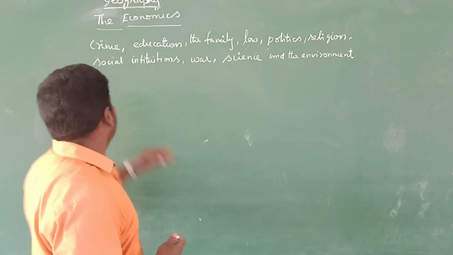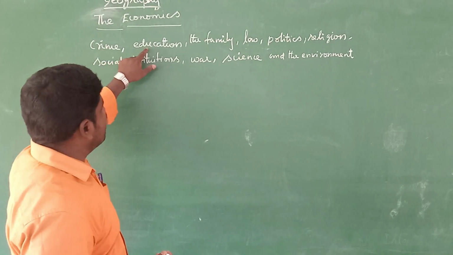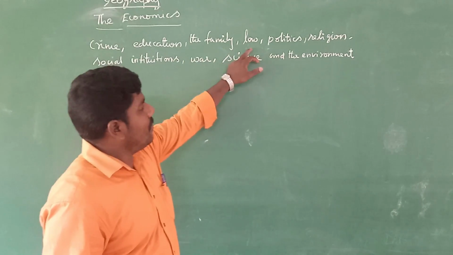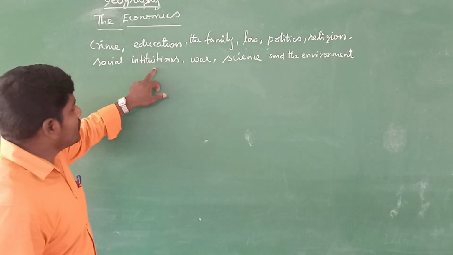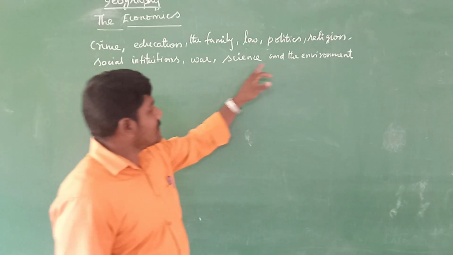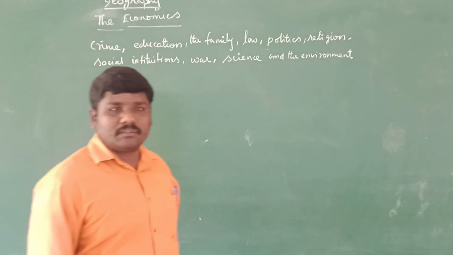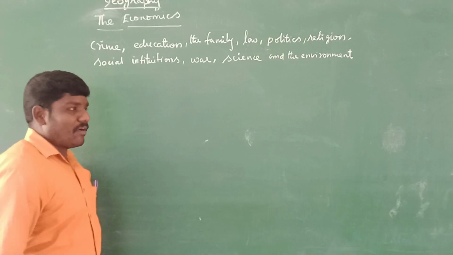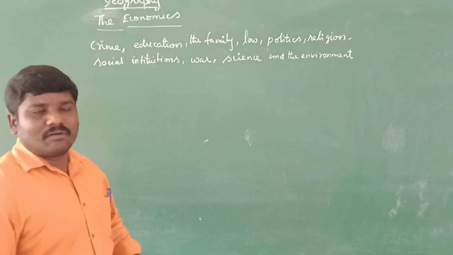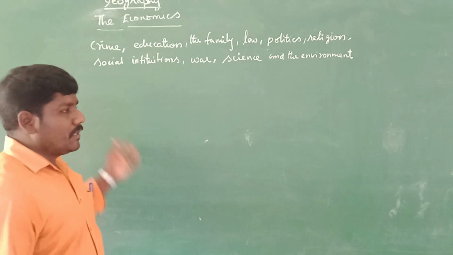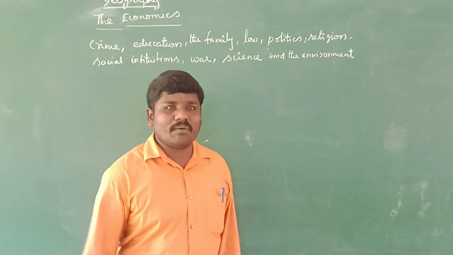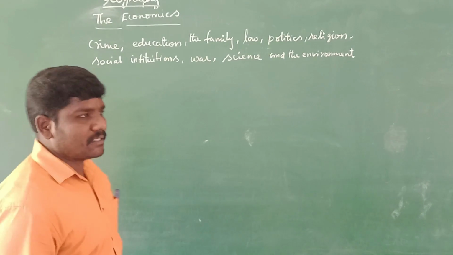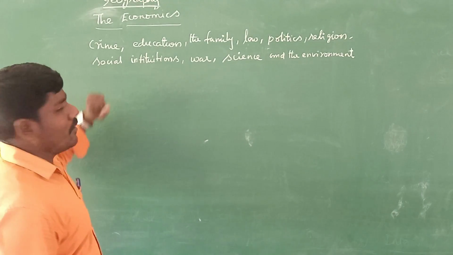For example, crime, education, the family, law, politics, religion, social institutions, war, science, and the environment. Sometimes economics is applied to various, diverse subjects. One of the subjects is crime.